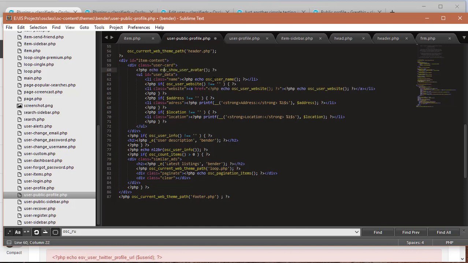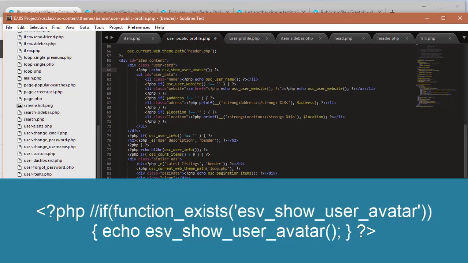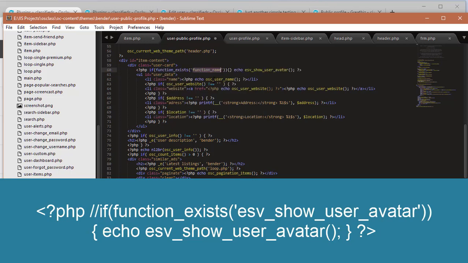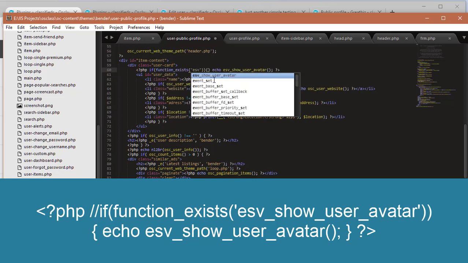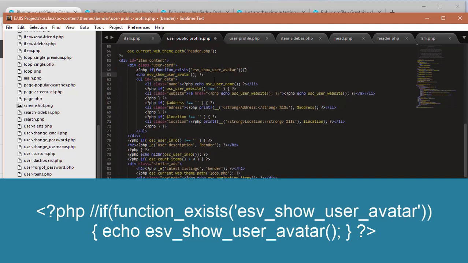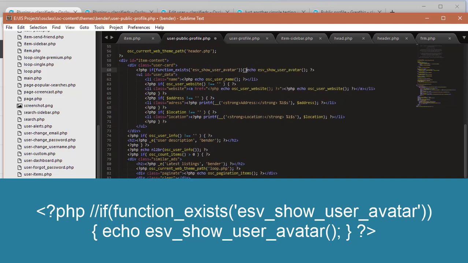So remember what you did earlier. It's important you do that. If function exists, ESV show user avatar, then do that.